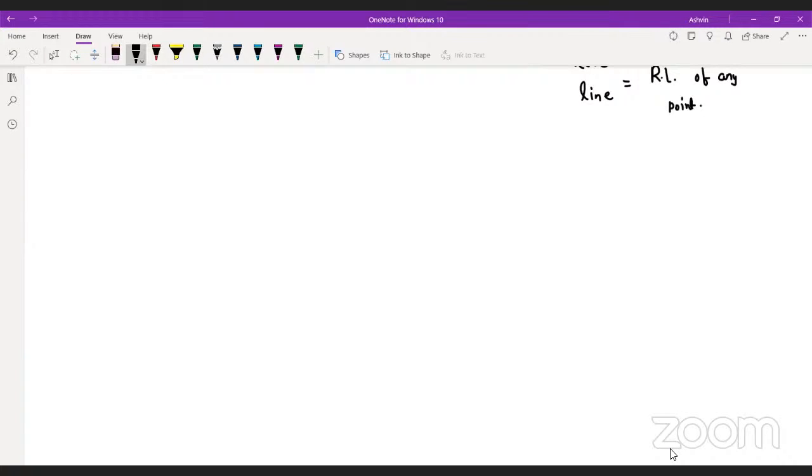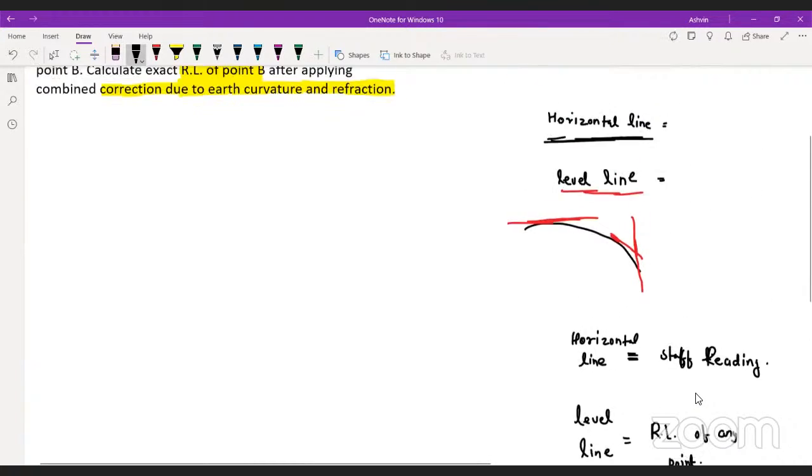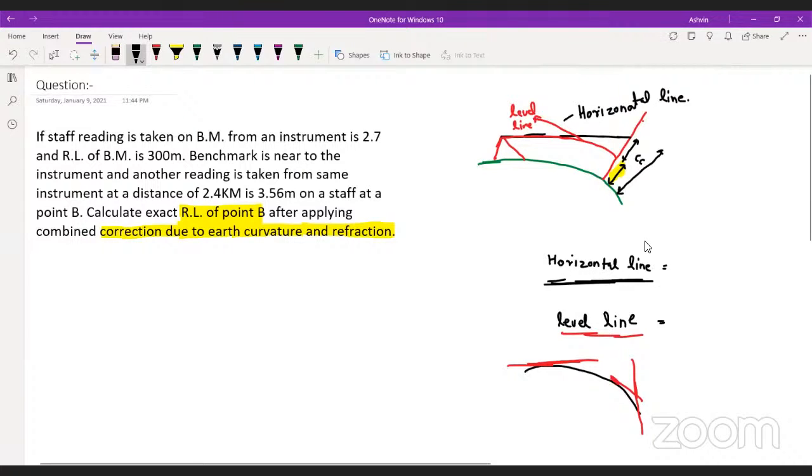Okay, so basically tell me guys, here we have measured this height, and this CC is our correction. Do you think the correction due to curvature has to be negative? Yes or no? The correction due to curvature has to be negative.